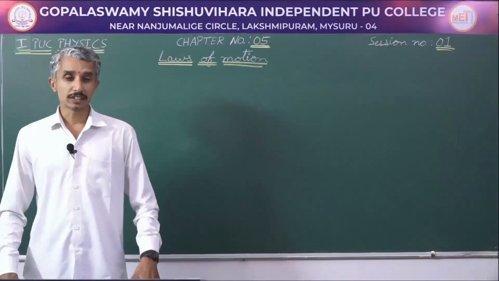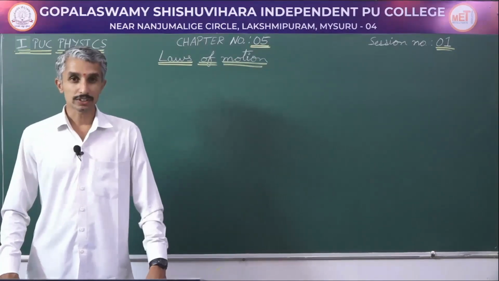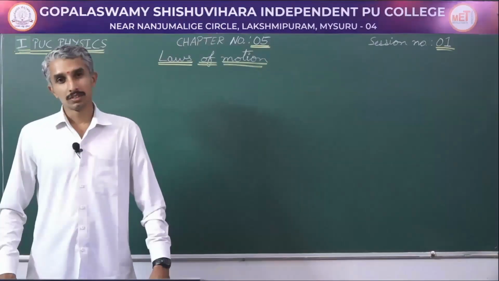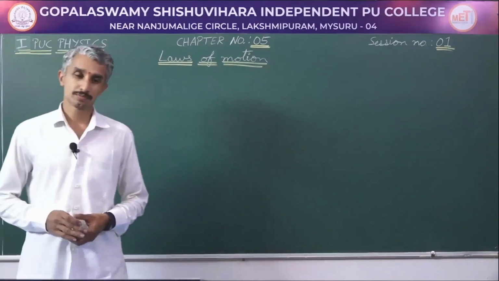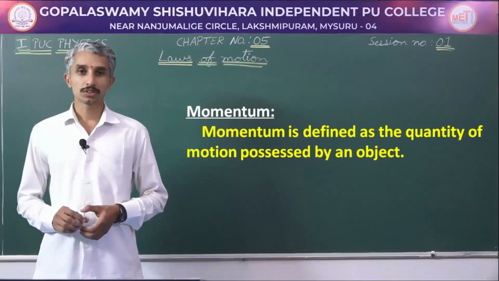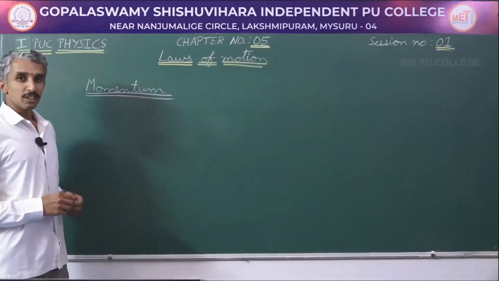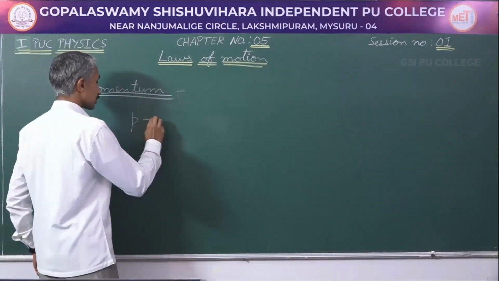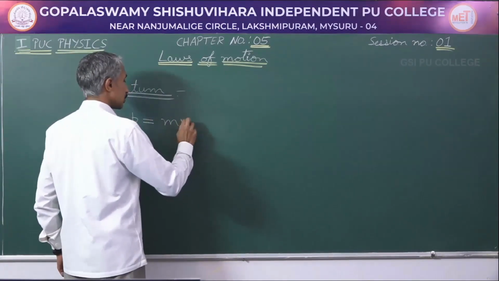Consider the same with an adult. If at all we had a friend cycling in the road, can we catch hold of the cycle and stop him? Generally it is not possible. So, what is the difference in these two cases? The difference is momentum. Momentum in physics is defined as the amount of motion or the quantity of motion possessed by an object. Mathematically, momentum is represented by P, small letter p, and it is equal to the product of mass into velocity.